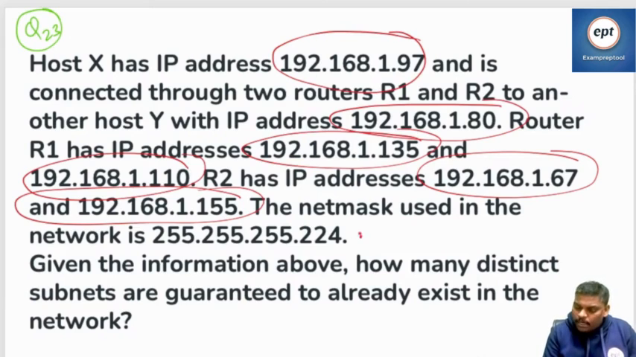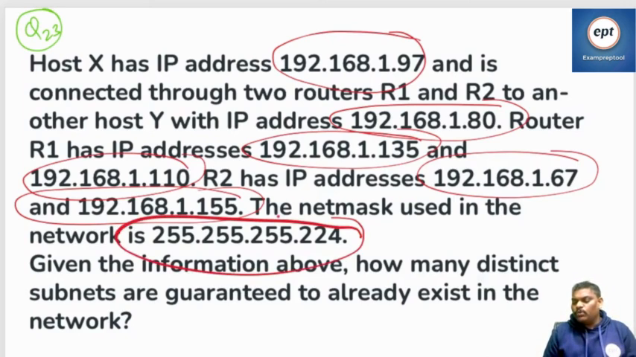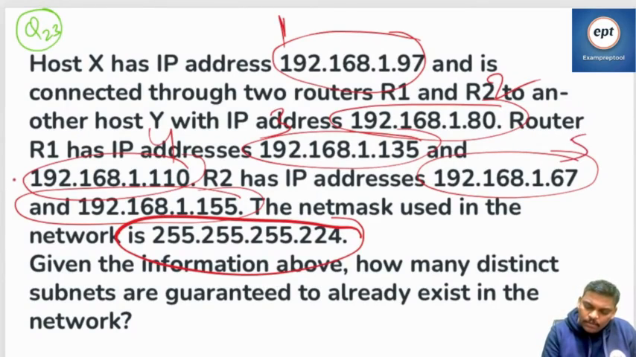This is a subnet mask. How many IPs can you count? 1, 2, 3, 4, 5, 6. 6 IPs are there. Now listen. First IP, second IP, third IP, fourth IP, fifth IP, sixth IP.